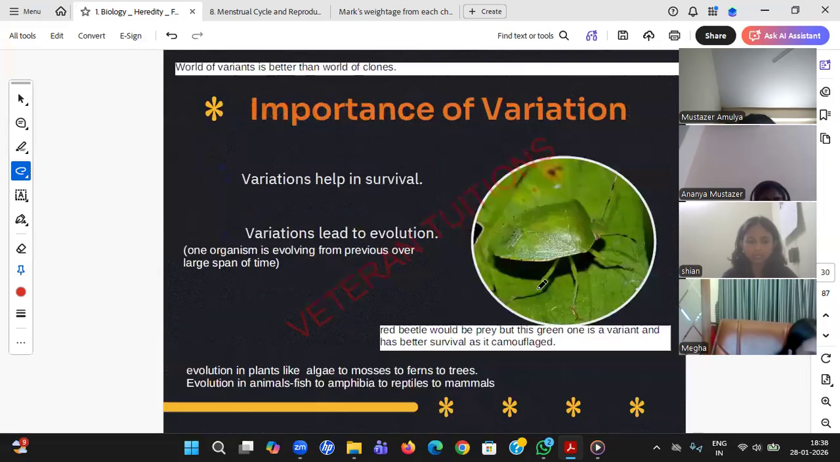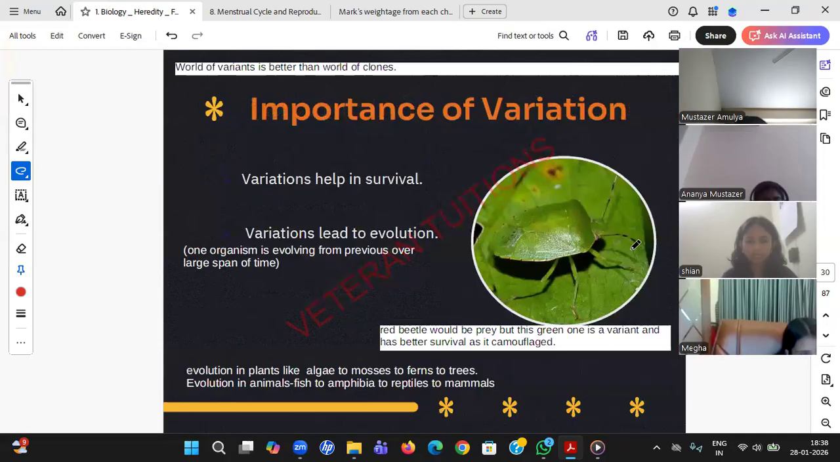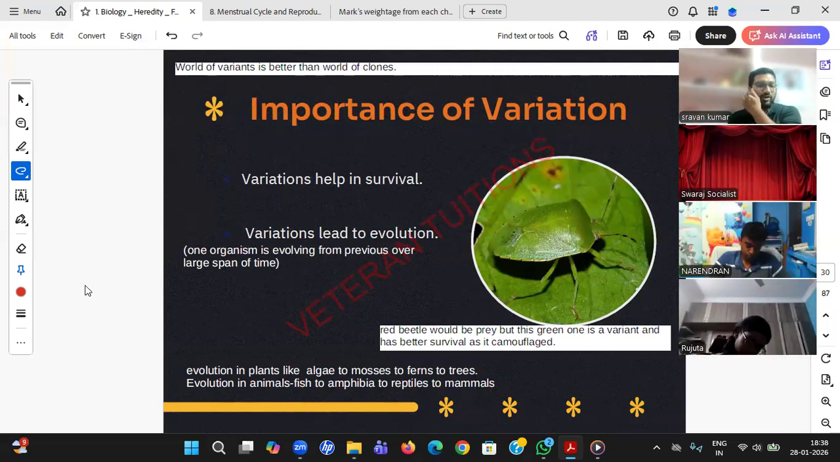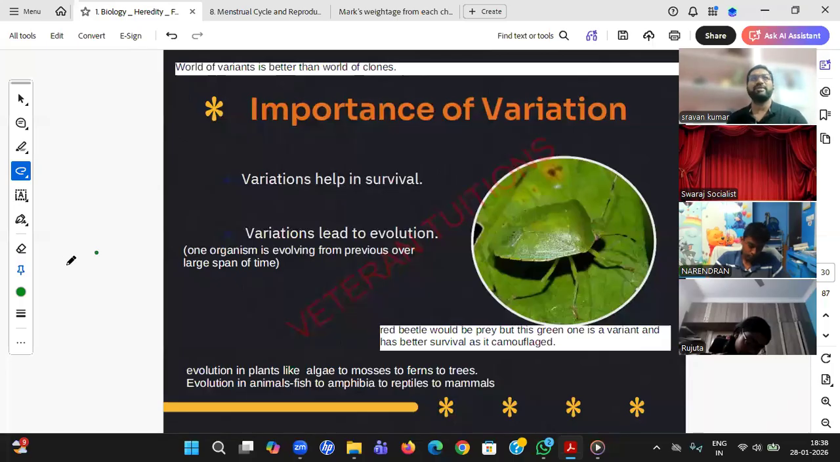Understood, Shrugal? Yes, sir. Okay, Harshini, you are late, beta. You lost the essence of this chapter. My initial topic, you will not find it in NCERT. Actually, these others you will find in NCERT.